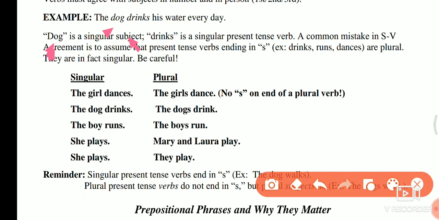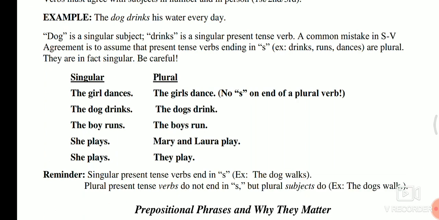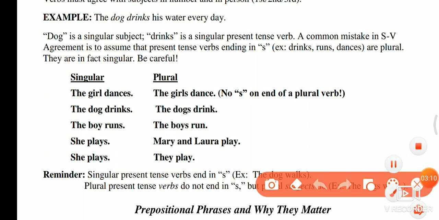The common mistake in subject-verb agreement is to assume that present tense verbs ending in s, for example drinks, runs, dances, are plural. They are in fact singular.